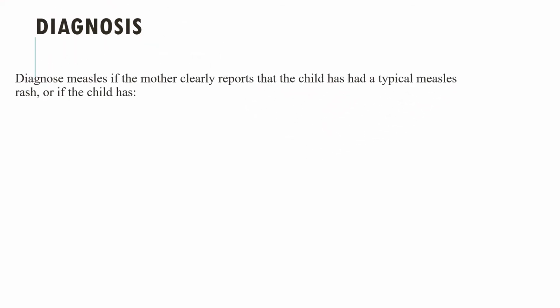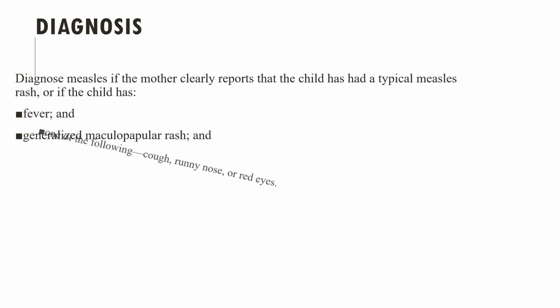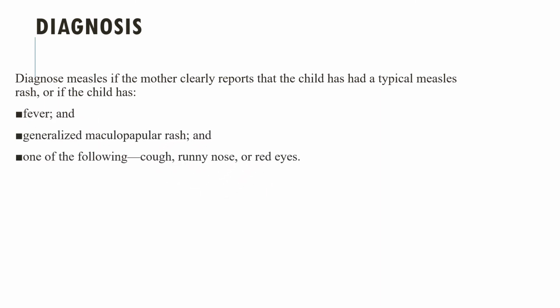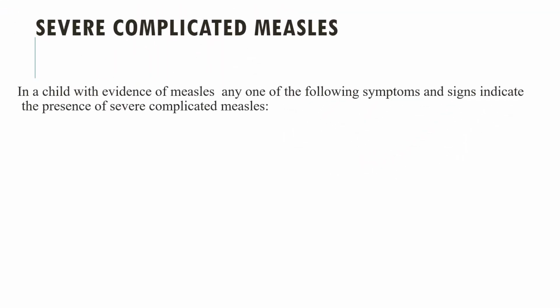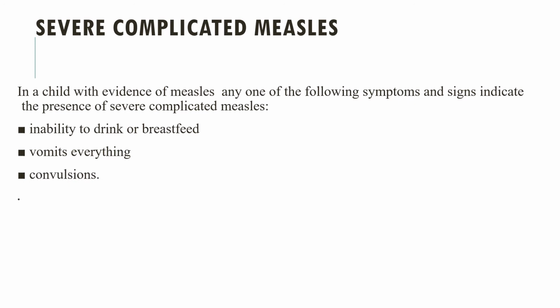When we see the diagnosis of measles, we can diagnose measles if the mother clearly reports that the child has had a typical measles rash, or if the child has fever and generalized maculopapular rash and one of the following: cough, runny nose, and red eyes. Severe complicated measles is defined as a child with evidence of measles and any one of the following symptoms and signs: inability to drink or breastfeed, vomiting, convulsion, and also loss of consciousness.